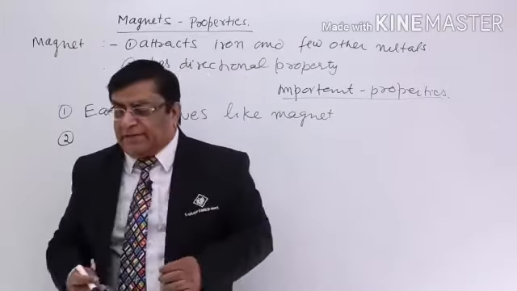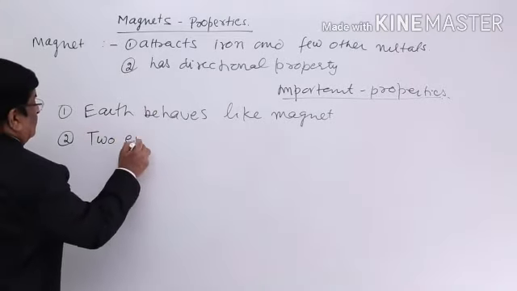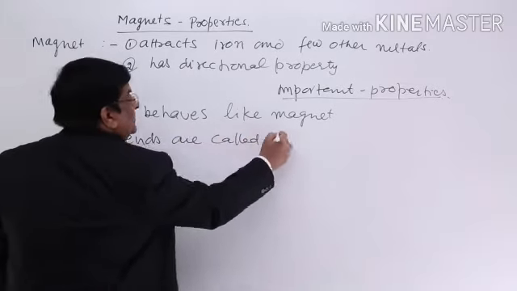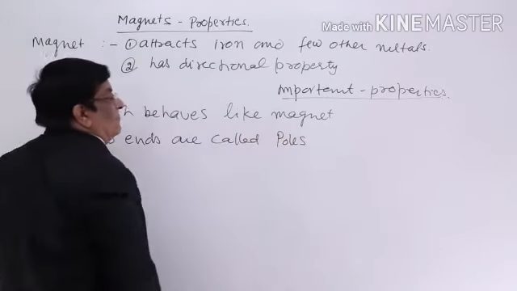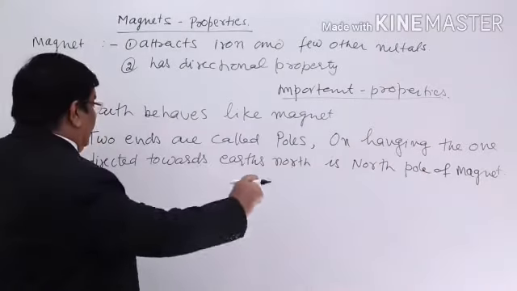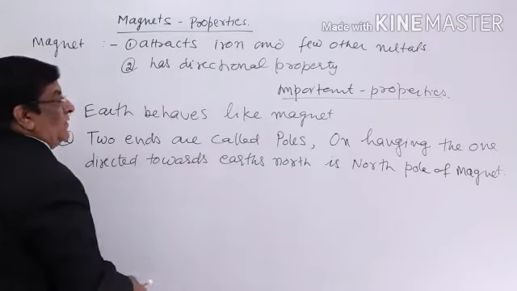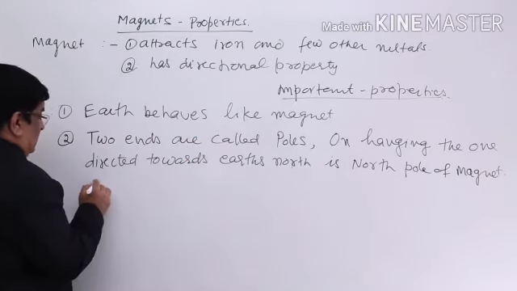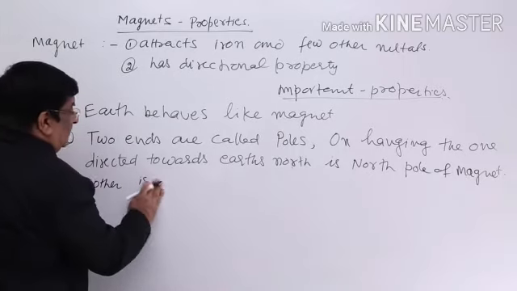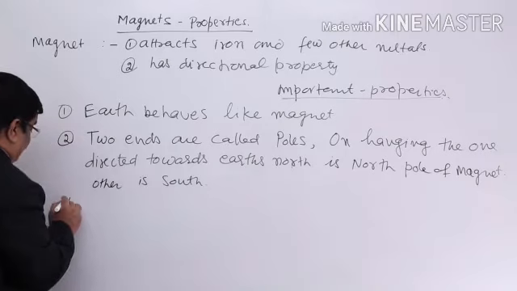So, this we will write, that for a bar magnet, the two ends are called poles. When we hang it, the one directed towards Earth's north is the north pole of the magnet, the other is south. So this is how we decide which is north pole and which is south pole.